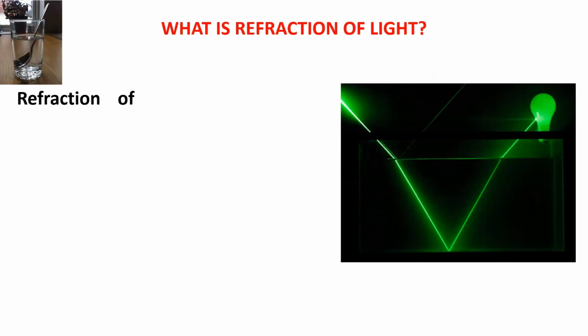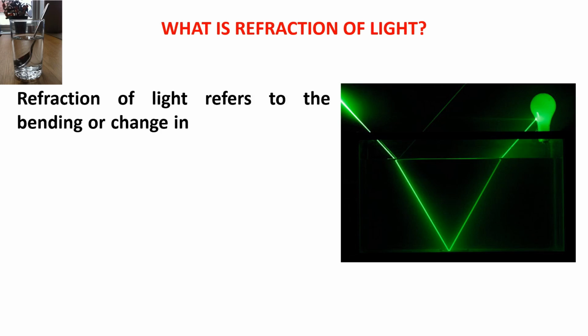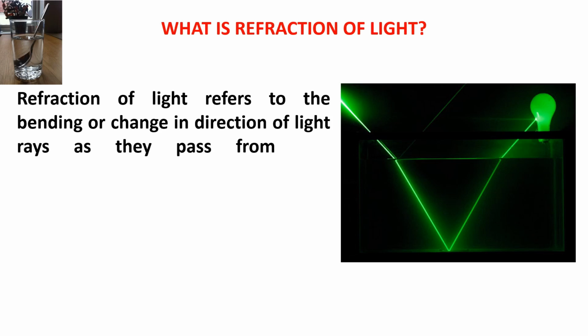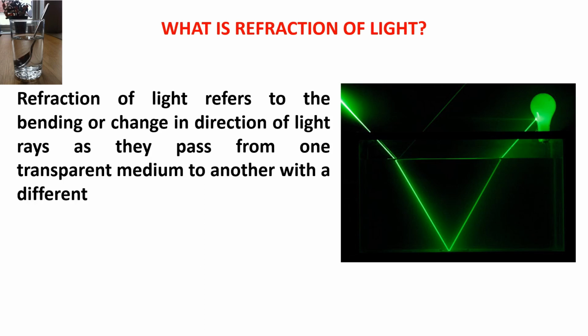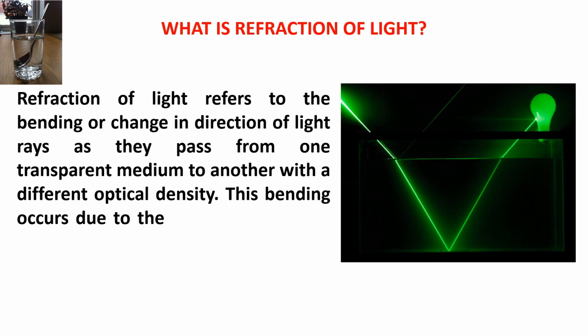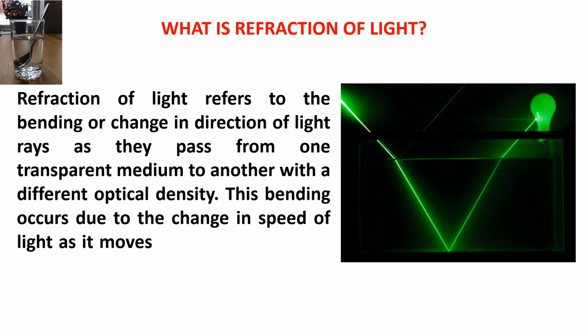What is refraction of light? Refraction of light refers to the bending or change in direction of light rays as they pass from one transparent medium to another with a different optical density. This bending occurs due to the change in speed of light as it moves from one medium to another.